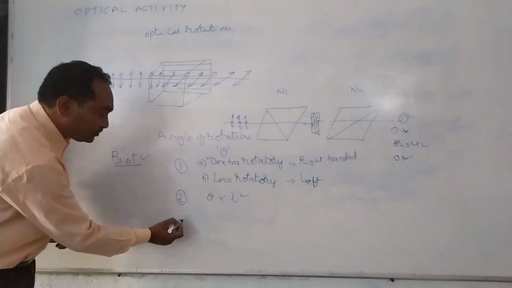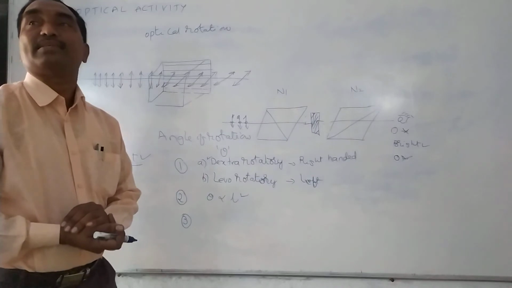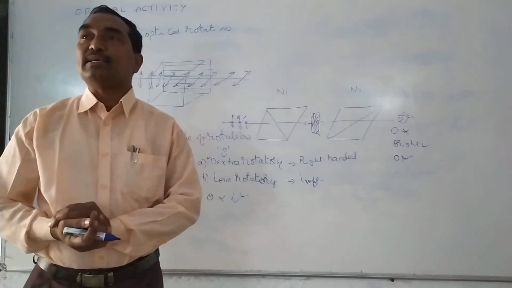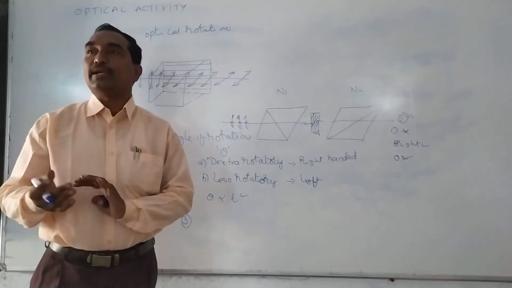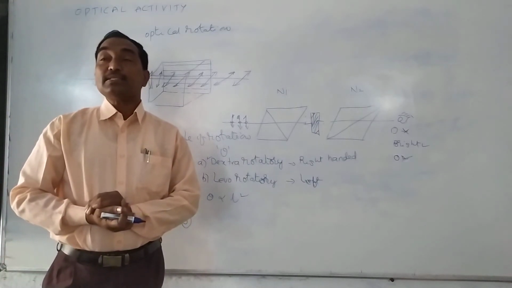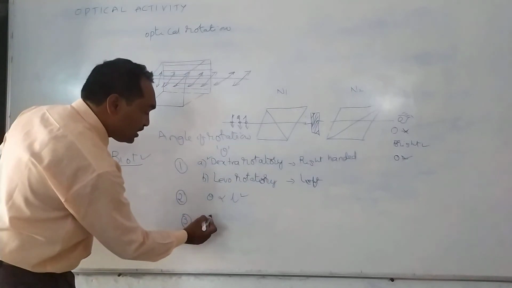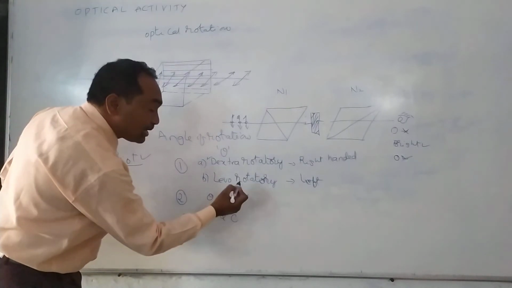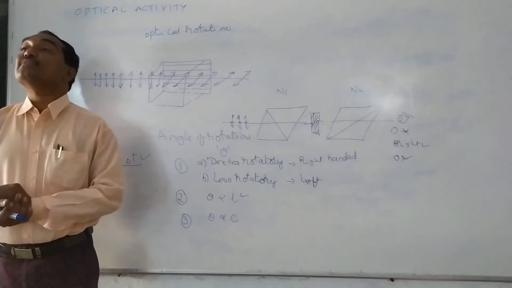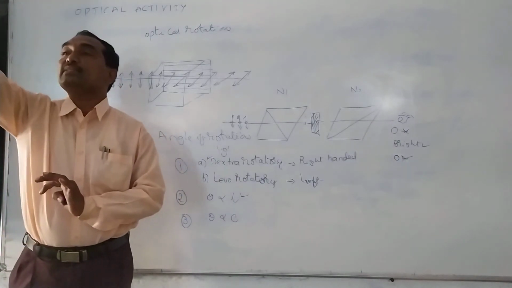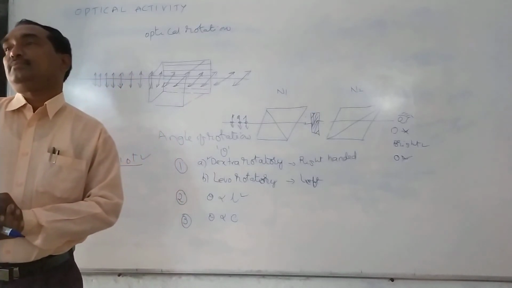The third one: not only solid substances, in some cases liquid substances also show this. For example, sugar solution, as I already told you. In the case of sugar solution, the angle of rotation depends on the concentration of the solution. If concentration increases, the angle of rotation also increases.